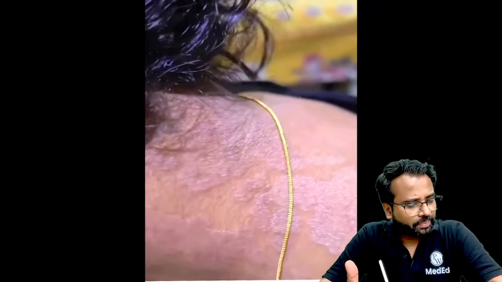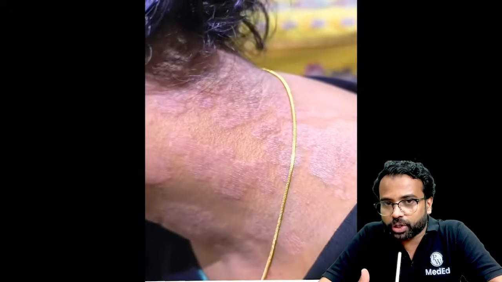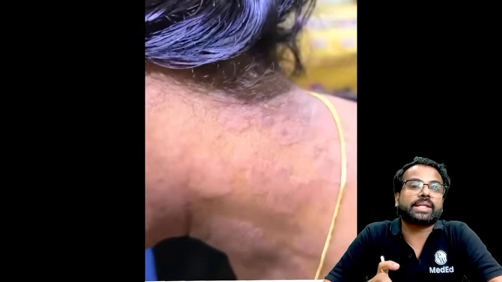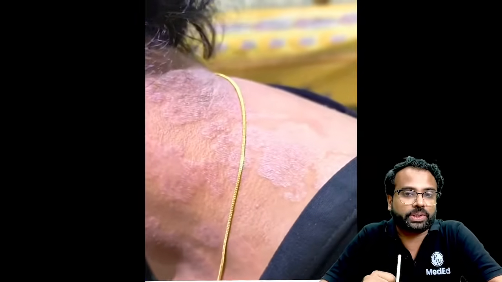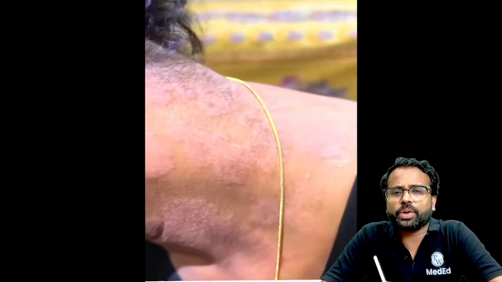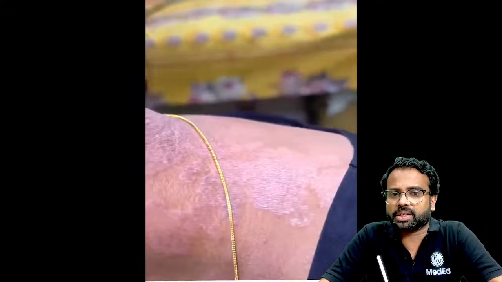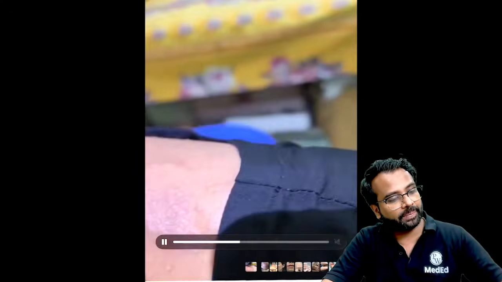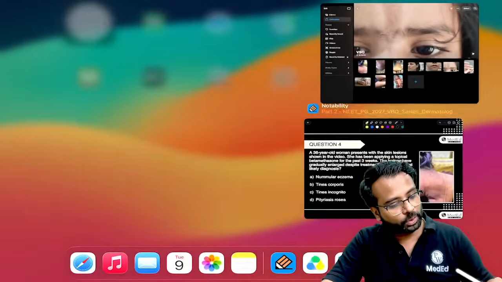So what does it mean? Does it mean that there is some response to the treatment or there is no response to the treatment? Obviously, this means that there is no response to the treatment, right? So we should not be using betamethasone for this condition. Now, what could this condition be? That is the question here, right? So now let me go back to the MCQ.